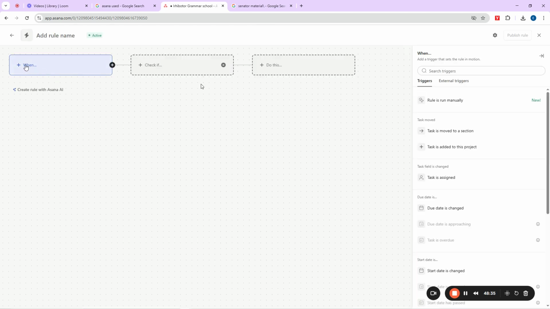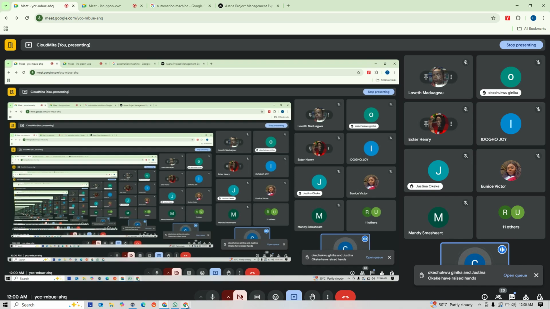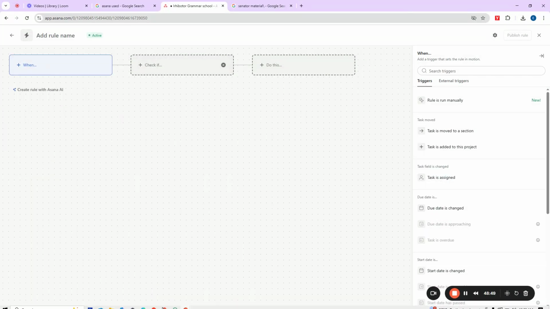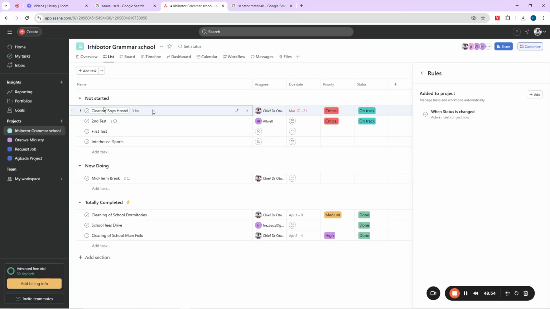So you see now, I say when this, right? So just understand this. You say when this. So this place where you say when, you're supposed to select something now. Is it priority or status? You know that we have status here, right? You see, here now we get status. Okay, let me go back. You see, here now we get status, right? Then we have priority, right?